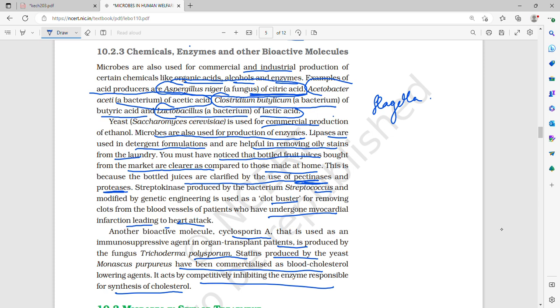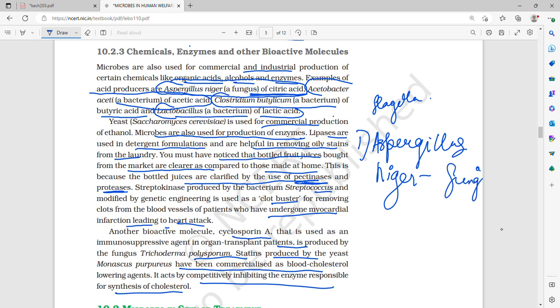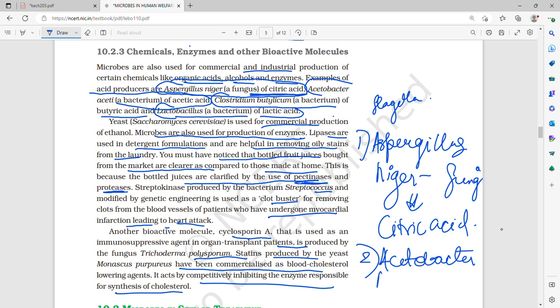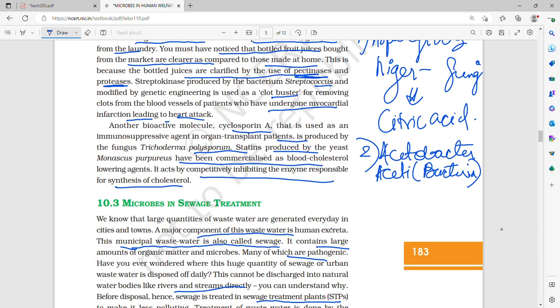So, microbes are used for commercial and industrial production of organic acid, alcohol and enzymes. First, organic acid, that is Aspergillus niger. What is it? It is a fungus, and what does it produce? It produces citric acid. Then secondly, Acetobacter aceti. What is it? It is a bacterium. What does it produce? Acetic acid.